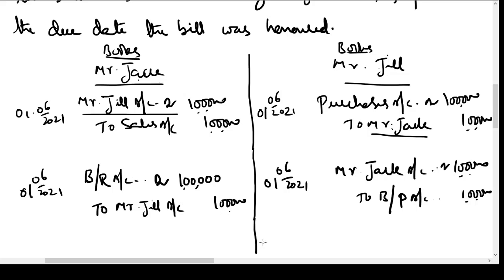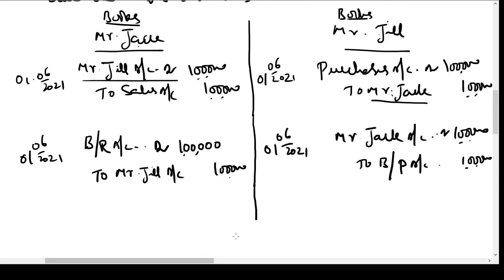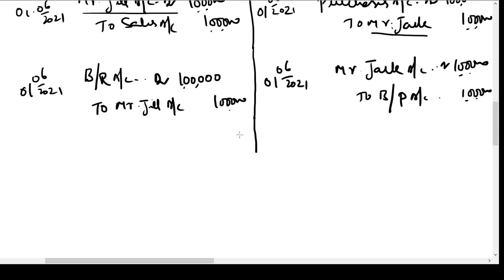Okay. Now the asset called a bill is with Mr. Jack, but he is going to get the payment only on the due date, that is 3 months from now. The due date would be on 4th of September 2021. How have we arrived at 4th of September? 3 months from June. That means we have to add 3 months to the month. So it will become 1st September, and 3 days grace has to be allowed. So it will become 4th September 2021.